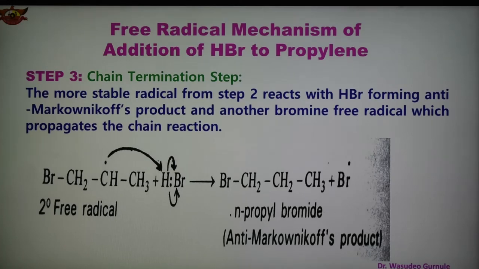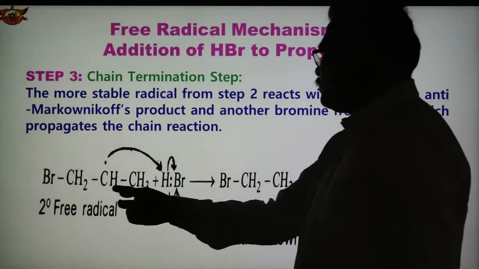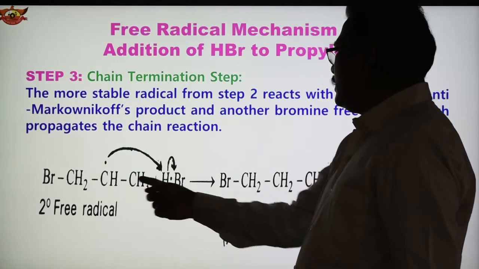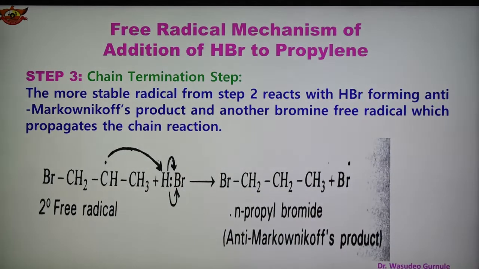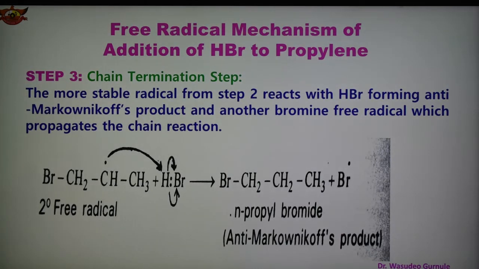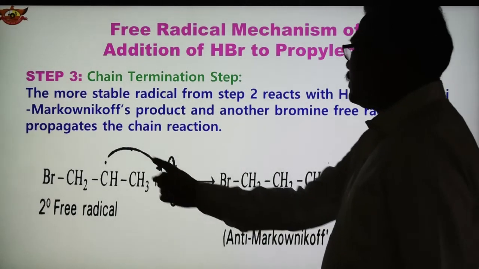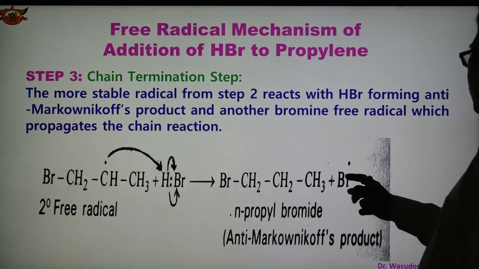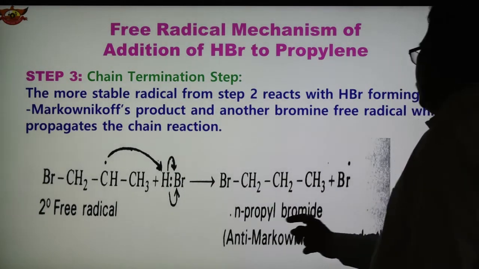The more stable radical from step 2 reacts with the HBr. More stable is this, the secondary free radical. The secondary free radical reacts with this HBr, forming the anti-Markovnikov's product and another bromine free radical which propagates the chain reaction. So here this H comes here and becomes CH2 and CH3, and Br free radical is formed. So this is the product, N-propyl bromide.